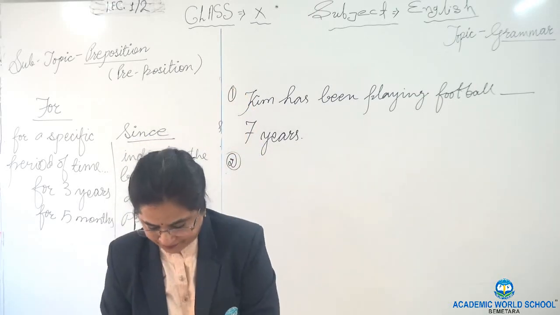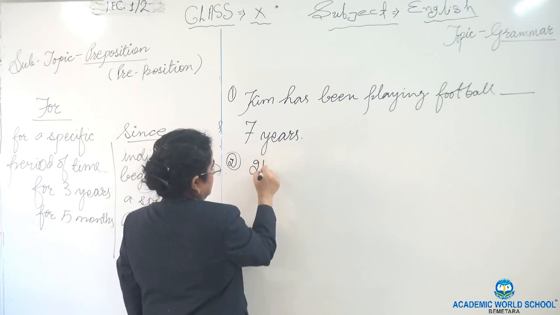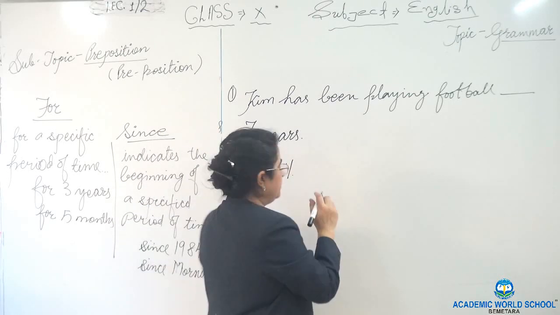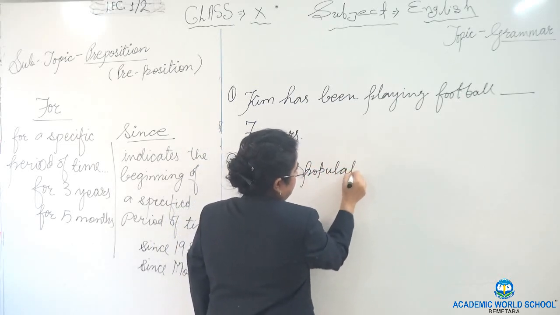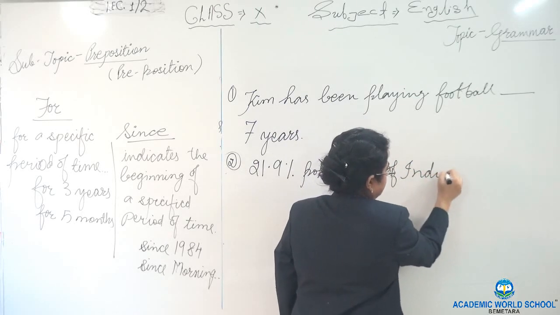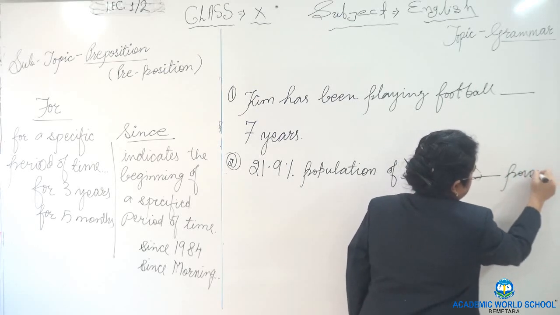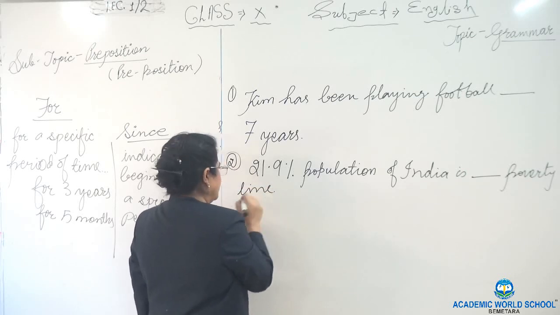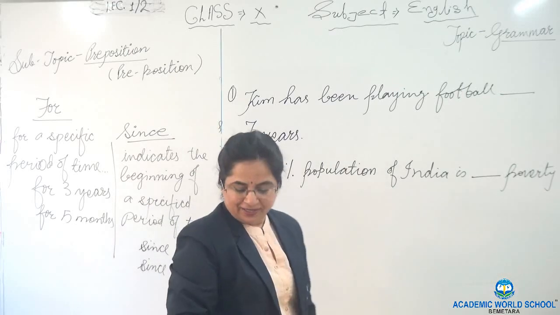Number 2. Twenty-one point 9% population of India is dash 49. I hope I'm not writing the answer. At the end only I will give the answer. Till then you just find out your own answers.